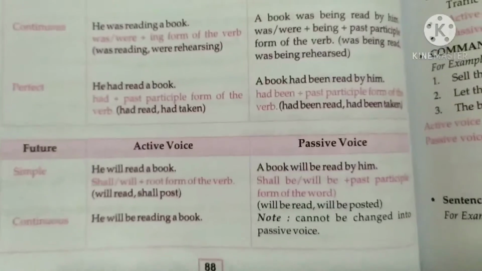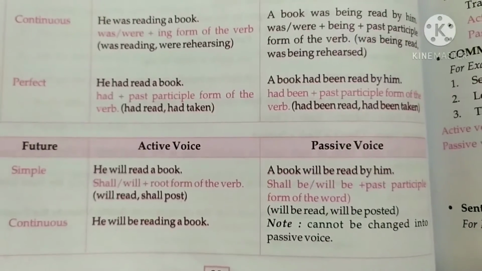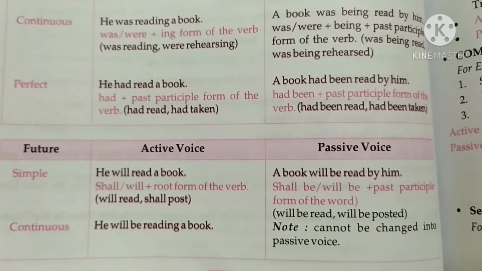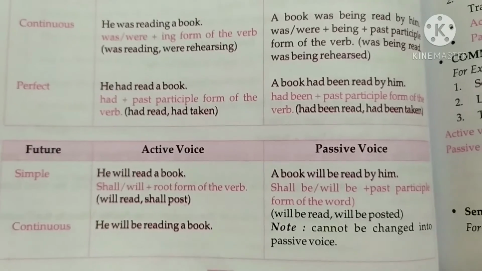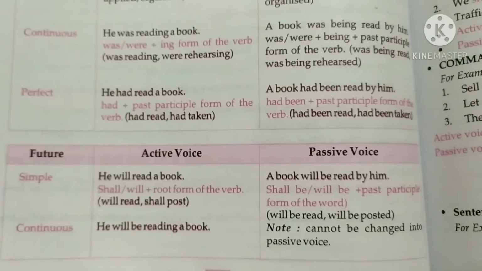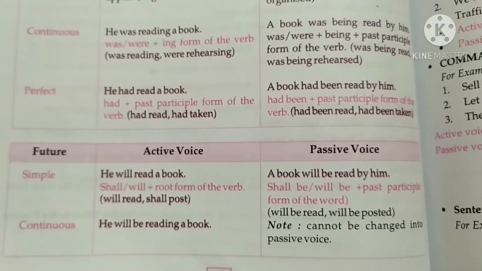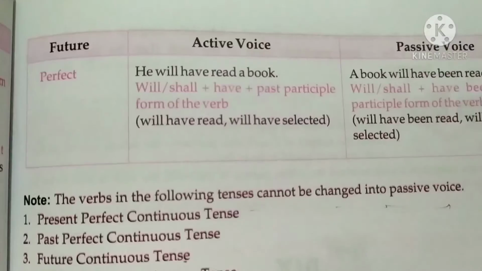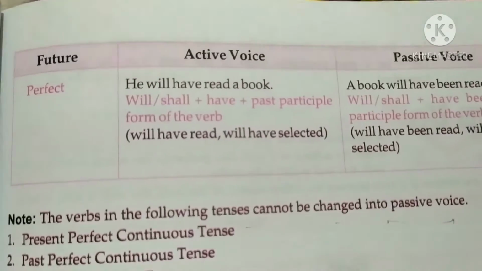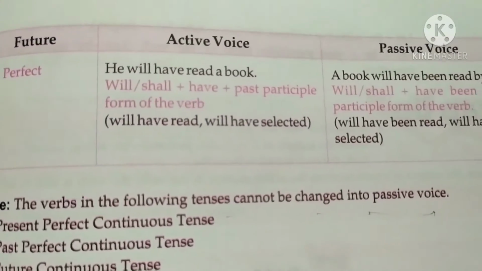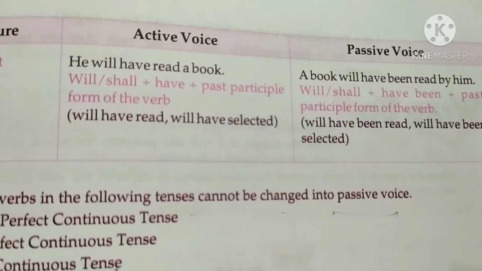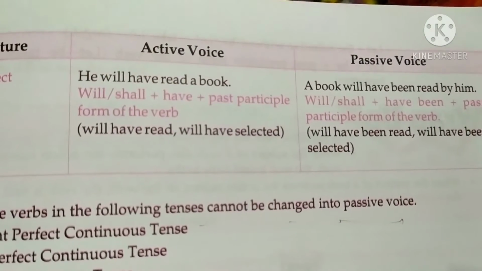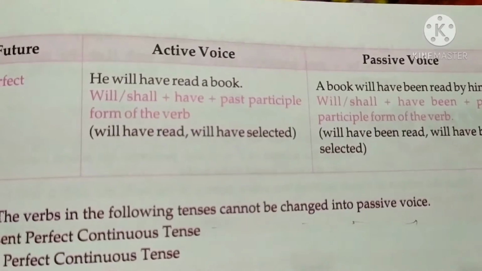Now when we are talking about the future tense, simple future tense: he will read a book. A book will be read by him. Continuous: he will be reading a book. This cannot be changed into passive voice. Future perfect: he will have read a book. A book will have been read by him. So we have the past participle form of the verb: will have read, will have selected.